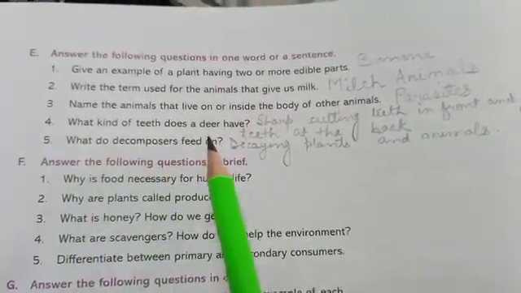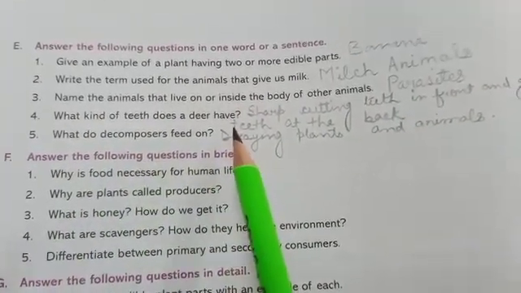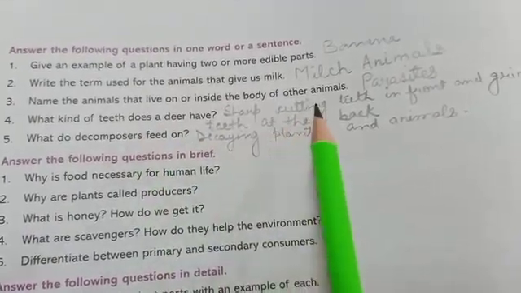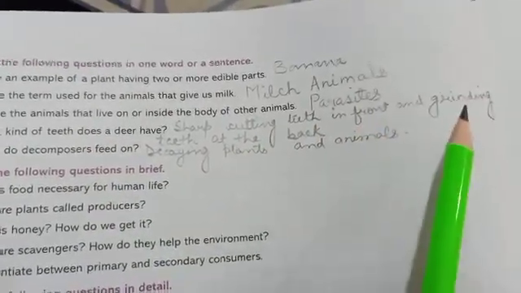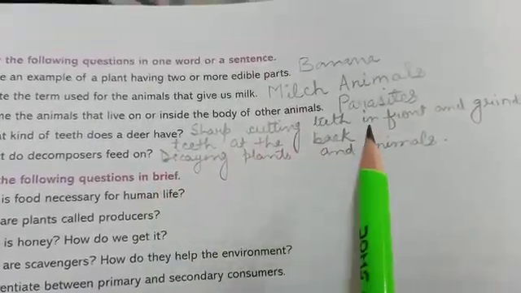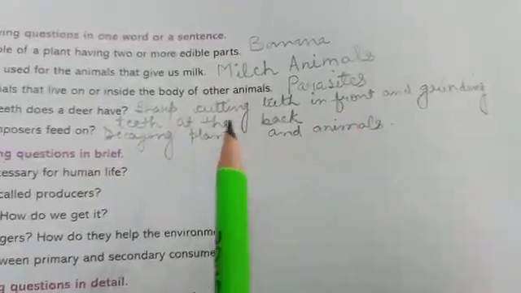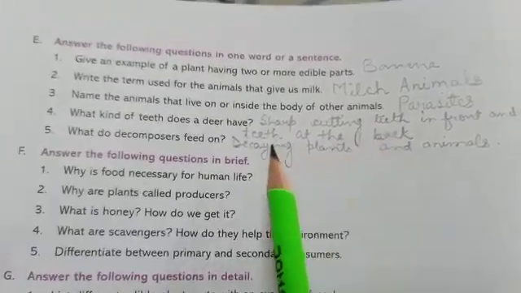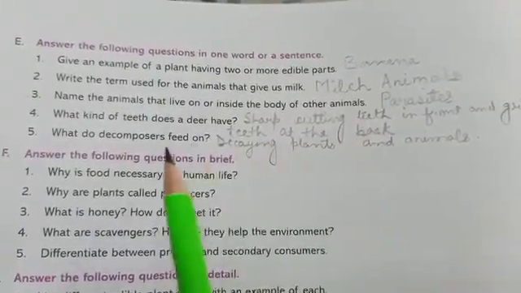Fourth question, what kind of teeth does a deer have? Deer have sharp cutting teeth in front and grinding teeth at the back. You can give the answer in this one sentence.